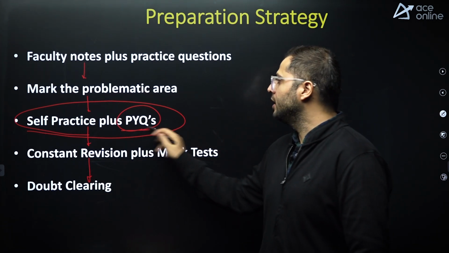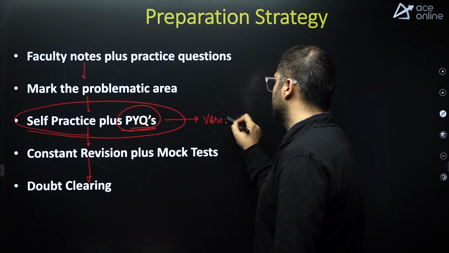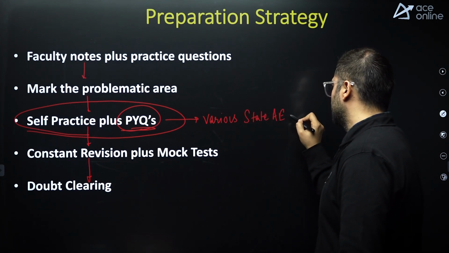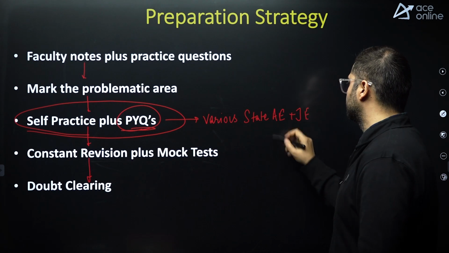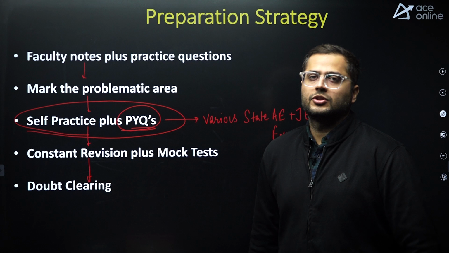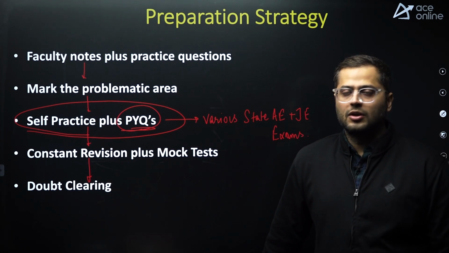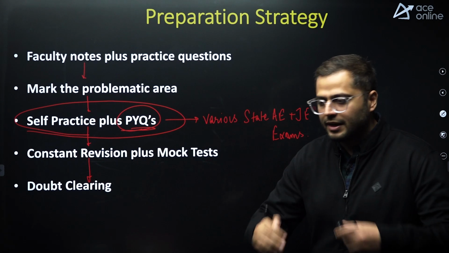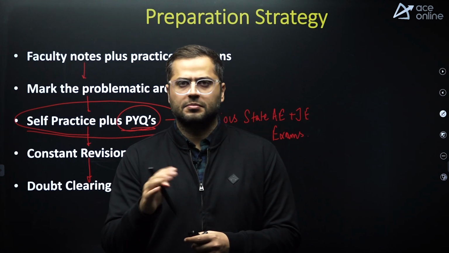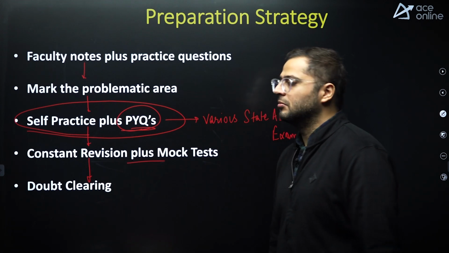So PYQs not only of RRB JE and SSC JE, but of various state AE plus JE exams. Go and solve all the previous year questions of both AE and JE exams, not only of SSC JE or RRB JE. You'll get a context of the level of the questions. It's approximately the same, not that much different. And constant revision plus mock tests.